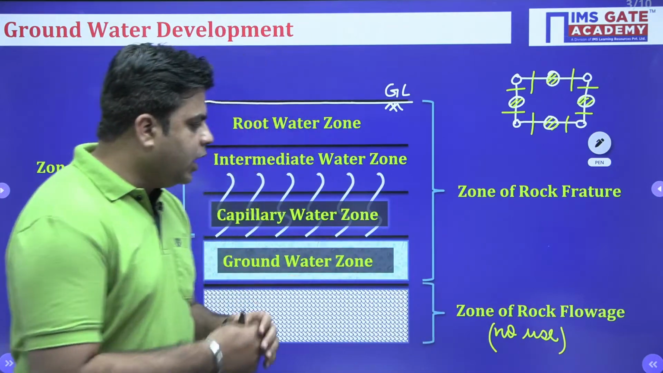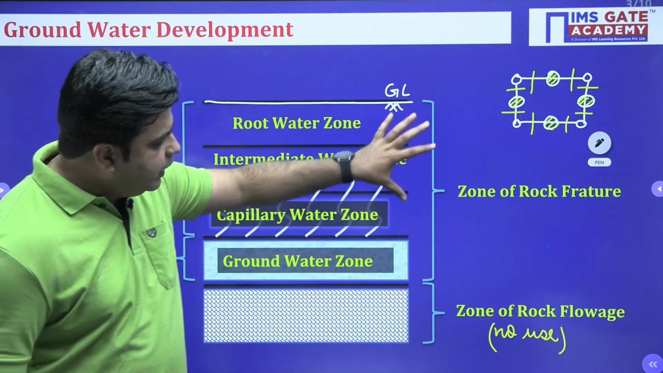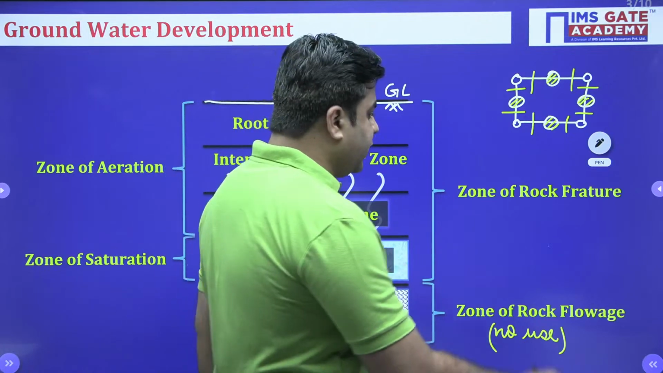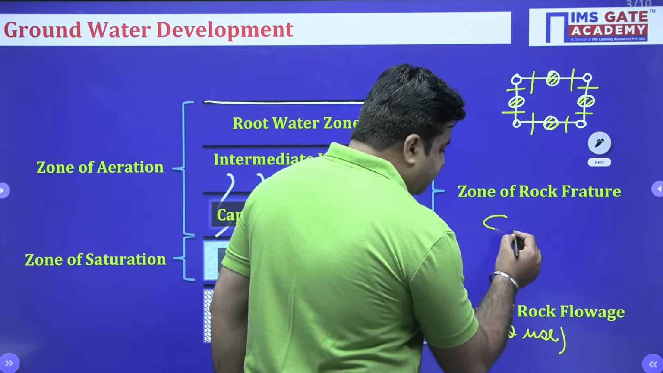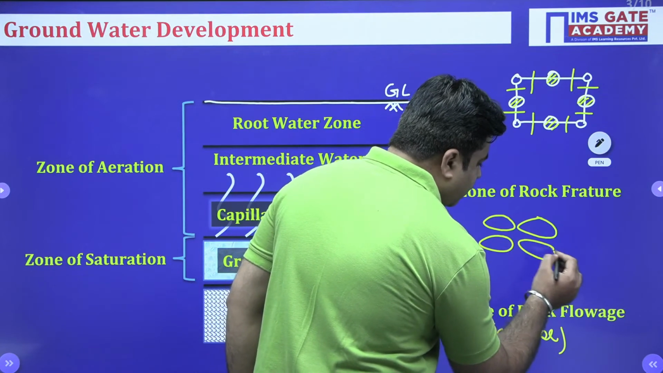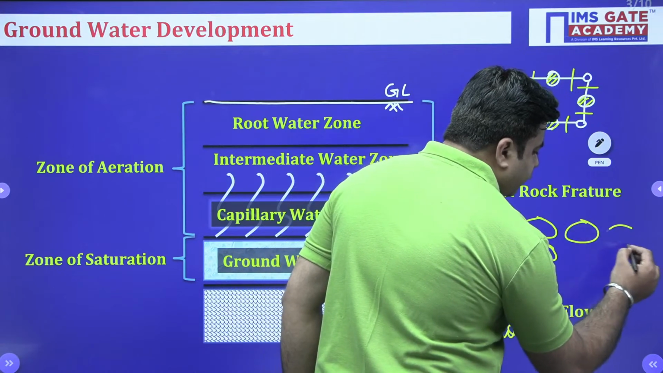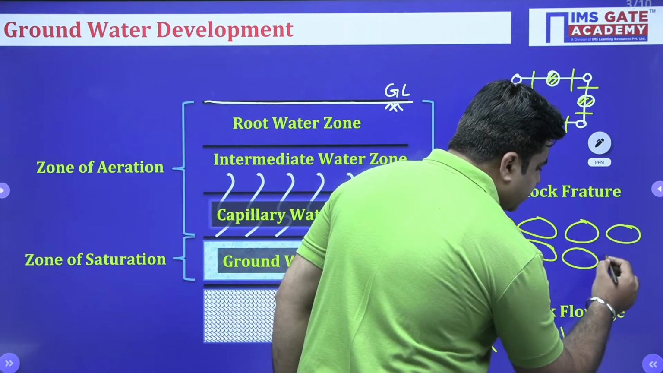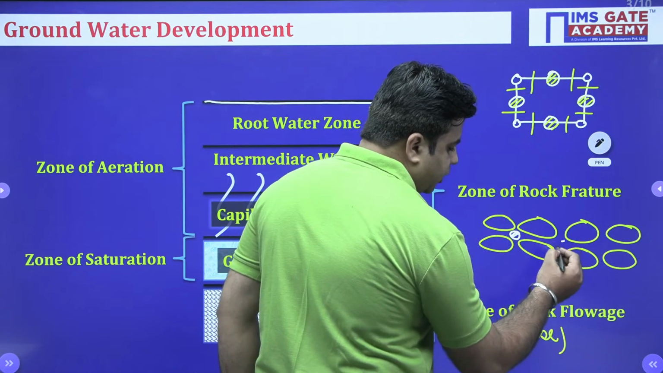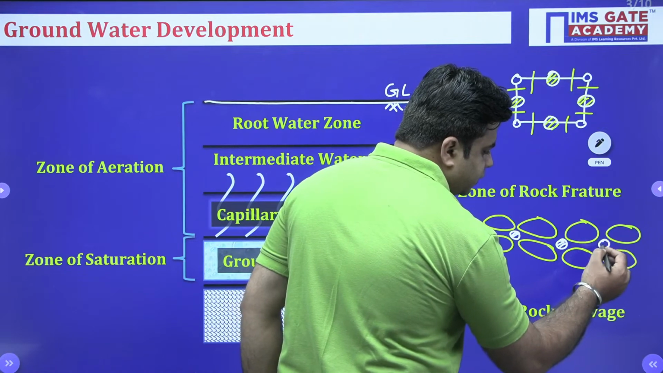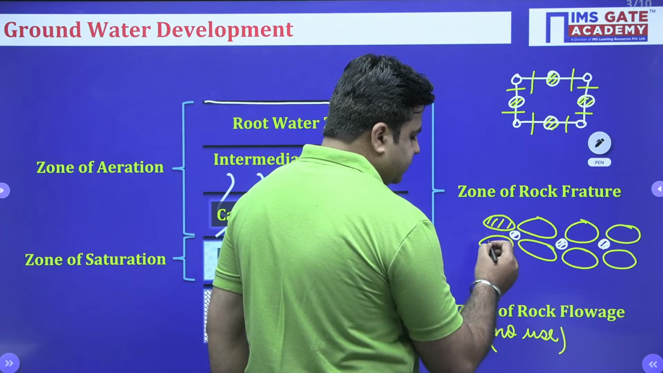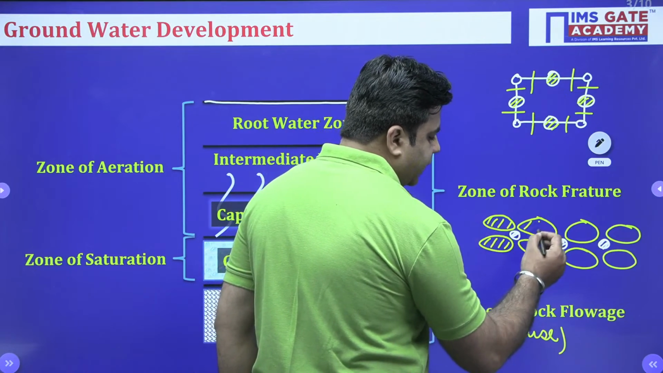Okay. Now, above this layer, we have zone of rock fracture. Now, in this zone of rock fracture, the water is present between the voids of the soil medium. Water will be present in the voids of the soil medium like this. So, if this is my soil medium, water will be present inside the void of the soil medium. That's why this is named as zone of rock fracture.